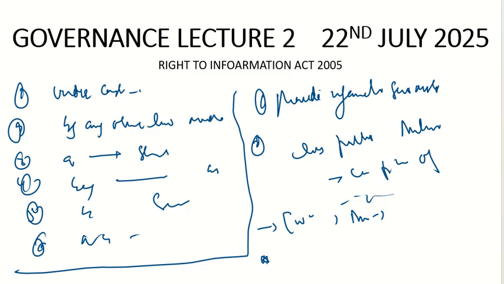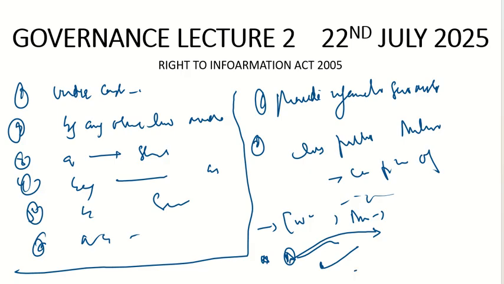Also, if you approach a public authority for information and they do not have it, but they know that another department of the same organization has the information, they will send this application to that department. This burden is on them now, not on you. You will not have to search where this information would be available. They themselves will send the application to that department and get the information required.